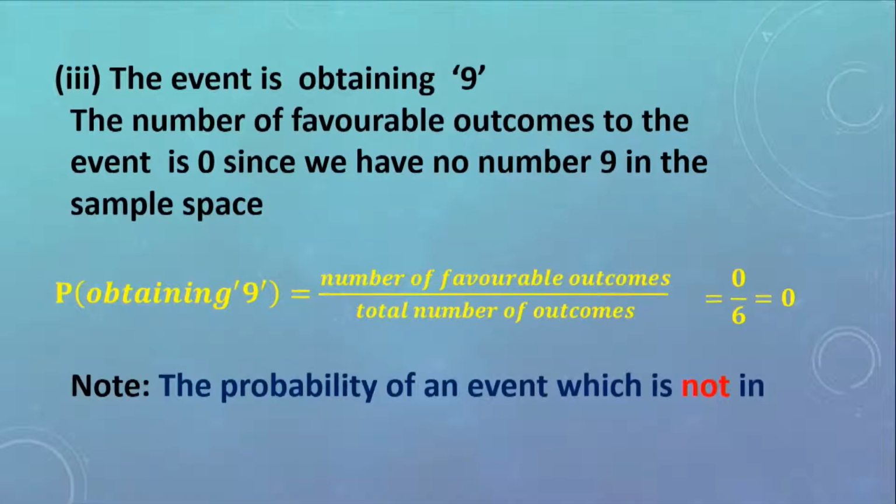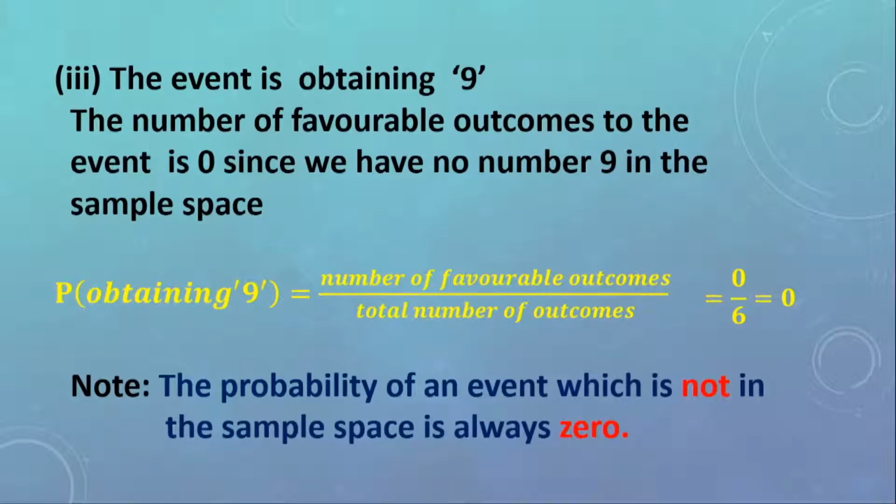We can conclude that the probability of an event which is not in the sample space is always 0. This is a very important statement to understand. Whenever we are calculating the probability of an event which is not in the sample space, the probability is always 0.